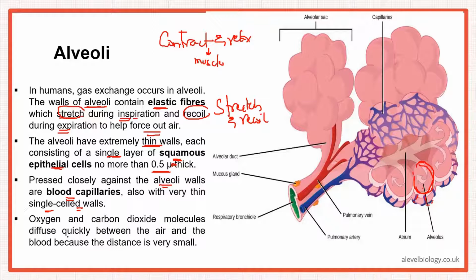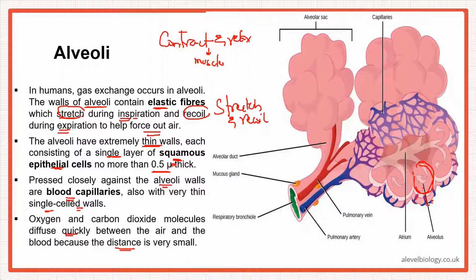Then oxygen and carbon dioxide molecules diffuse quickly between the air and the blood because the distance is very small. Since there is only one cell membrane that oxygen or carbon dioxide have to cross, that's the reason it makes the distance very, very small, because it does not have to travel large distances. All right, then.